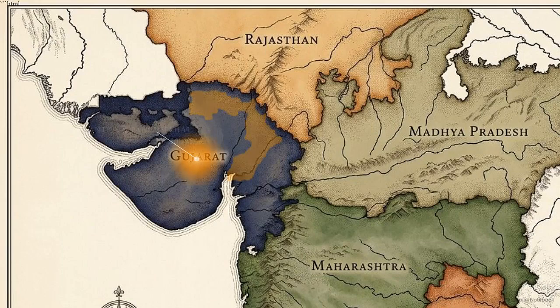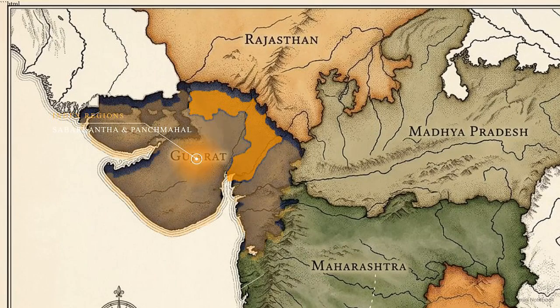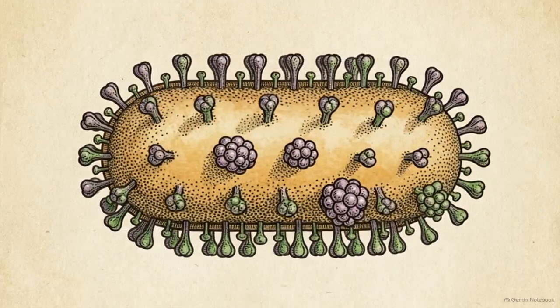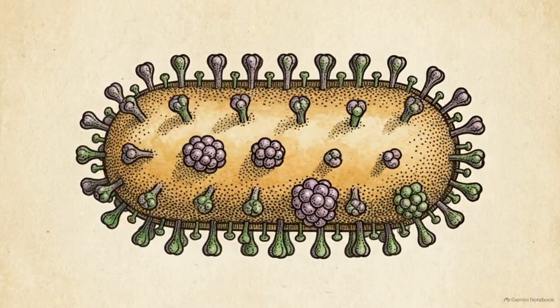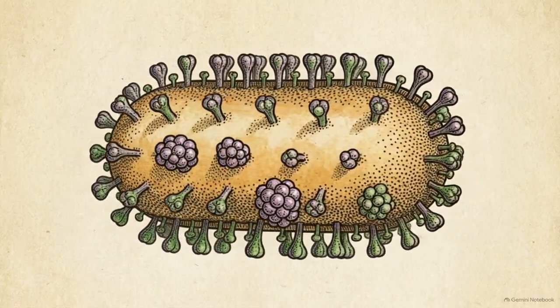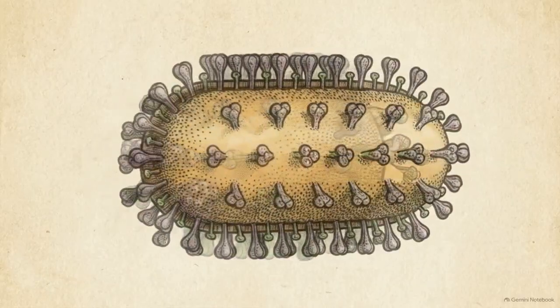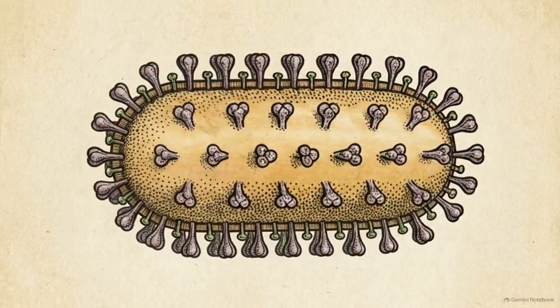This map highlights the primary endemic zones for the Chandipura virus, focusing heavily on central and western India. The pathogen is a member of the Rhabdoviridae family, specifically the vesiculovirus genus. It carries a negative sense single-stranded RNA genome inside its spiked, bullet-shaped envelope.